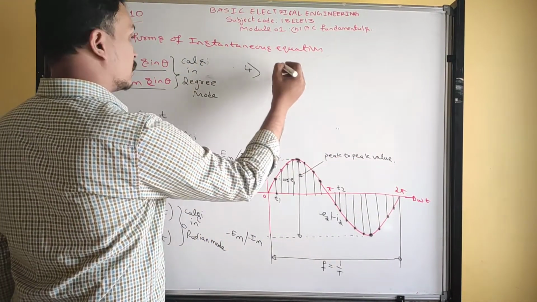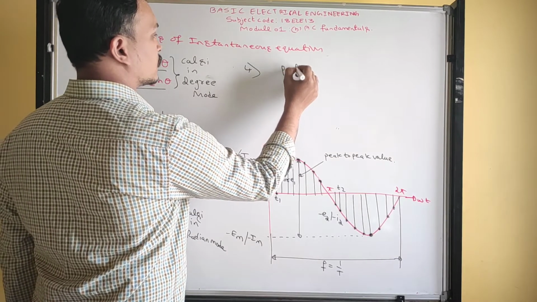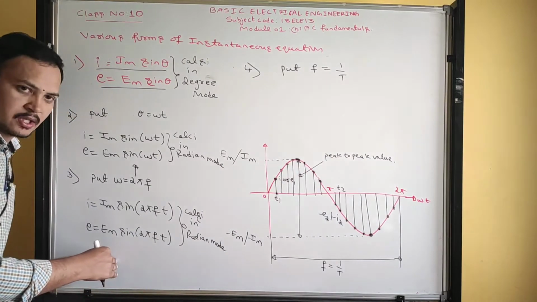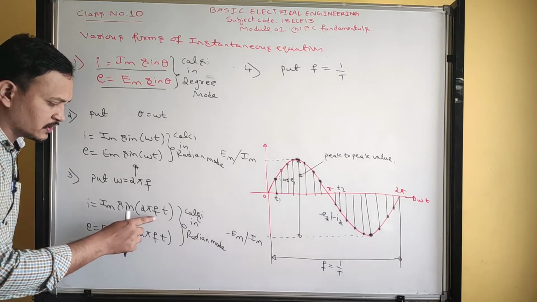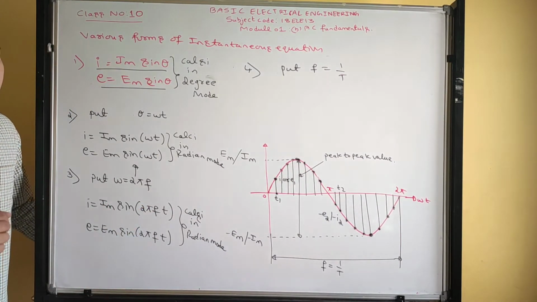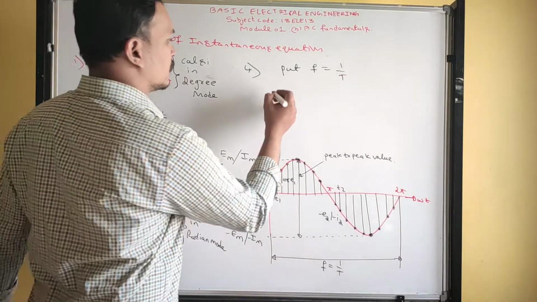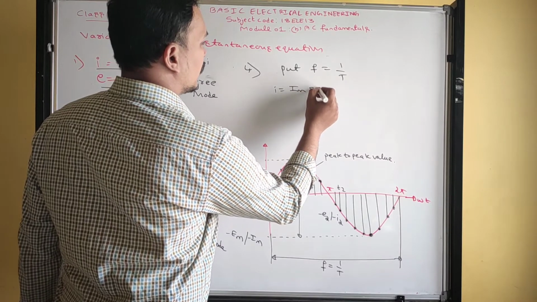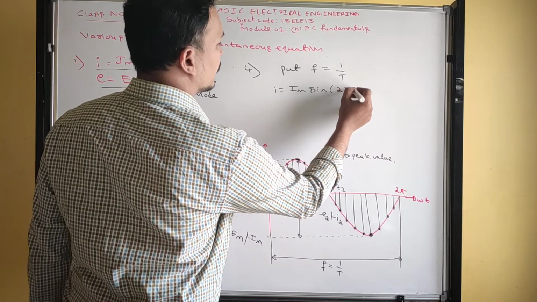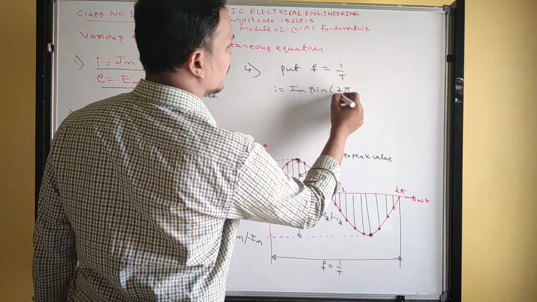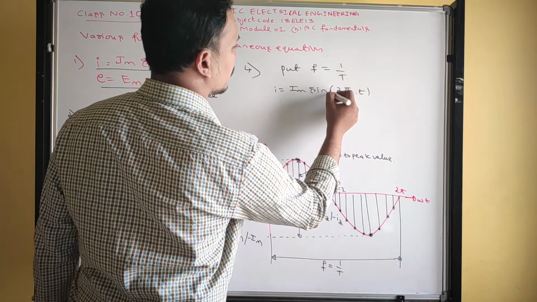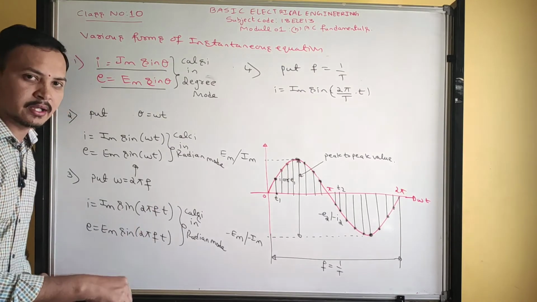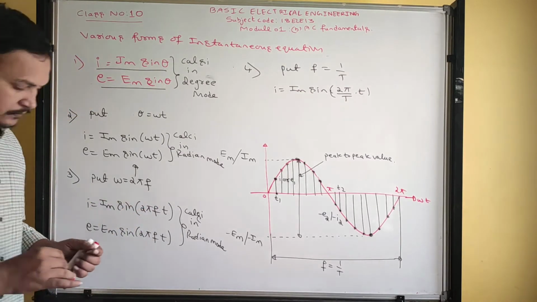I am going to write now. Put f is equal to 1 by t in the previous equation, number 3. Wherever f is there, put f is equal to 1 by t. What is the frequency definition? 1 upon time. So therefore your current will become I is equal to Im sin 2 pi, and f value is 1 by t, into t. So just replacing f by 1 by t, what happens? 2 pi by t.